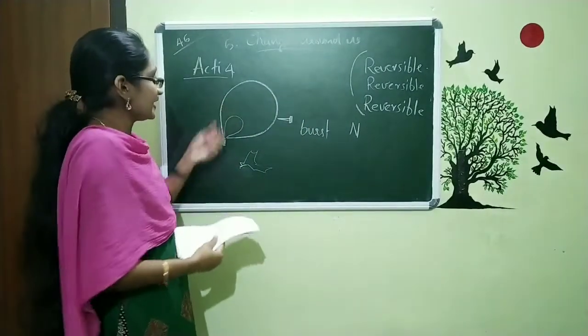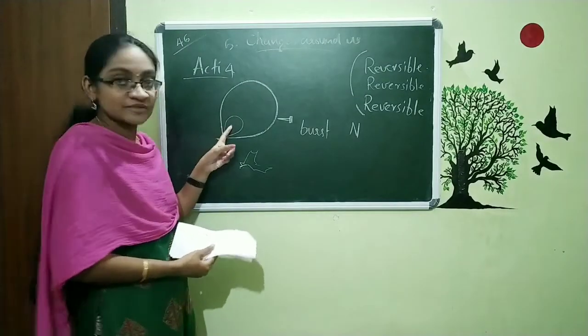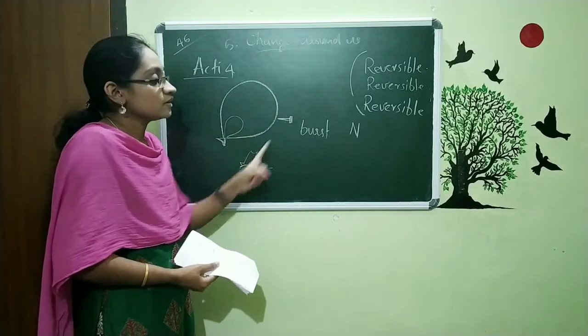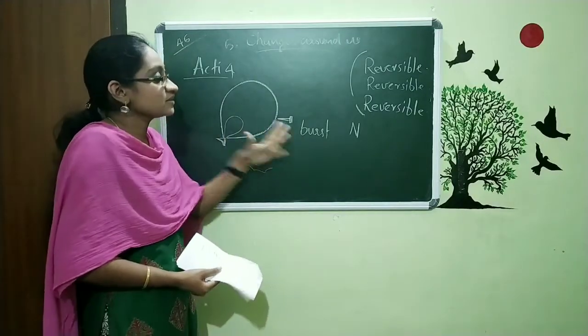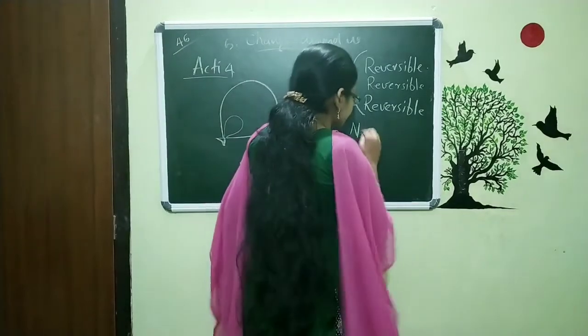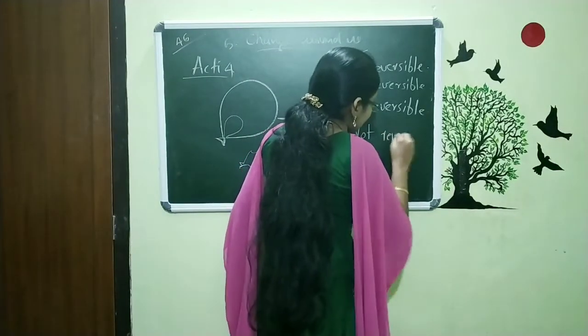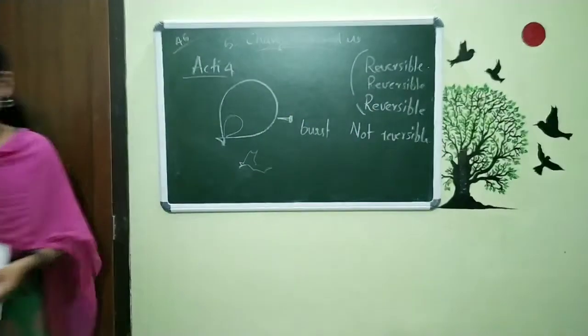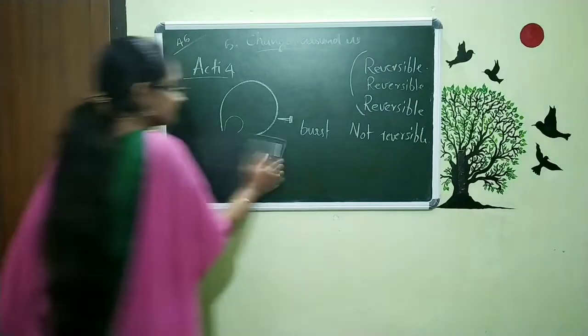When I am just filling air and leaving, then it will go back to its previous state. But when I am putting a pin on this, then what happens? It bursts, and then I can say it is not reversible. This is our activity 4. I hope it's clear for you.